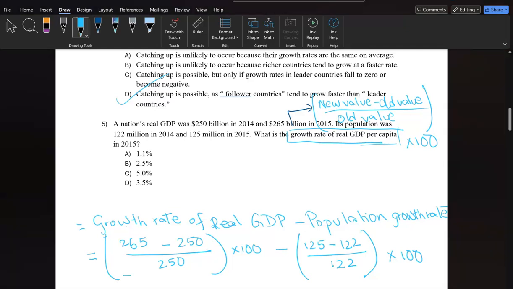Doing the math, this is 6%, this one is approximately 2.45%, and it's approximately 3.5%. That's our answer.